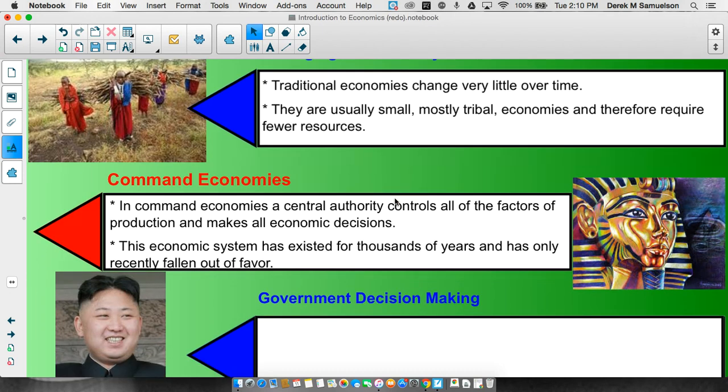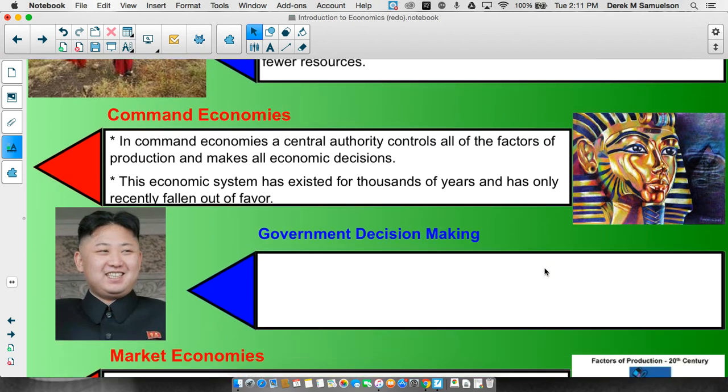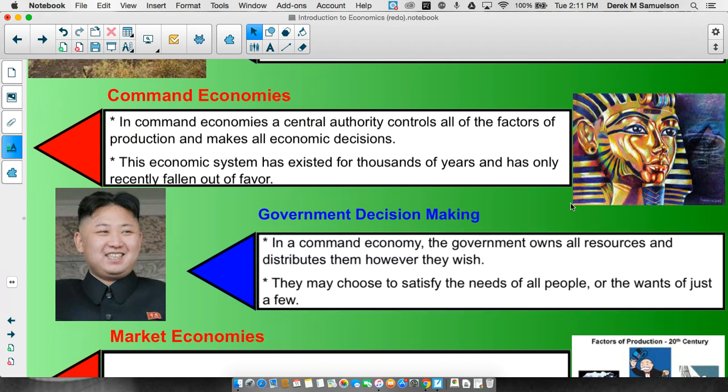Now, this economic system has existed for thousands of years, but recently we've kind of decided that maybe this isn't the best way to go. So the last couple of 100 years, it's really started to fade. It had a brief kind of resurgence in the Soviet Union, but it's kind of gone by the wayside again. Now, in a command economy, the government does own everything, like I said, and they distribute it however they wish.